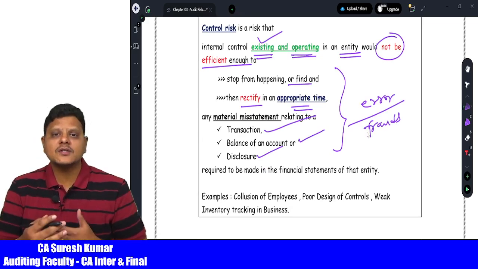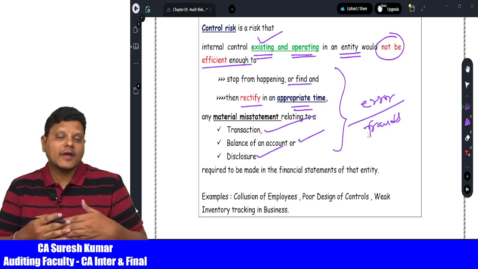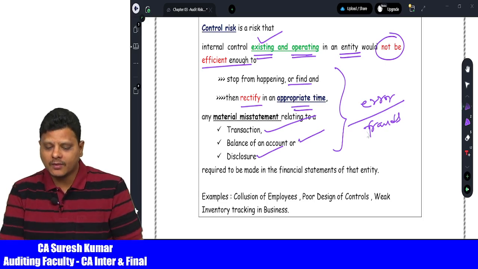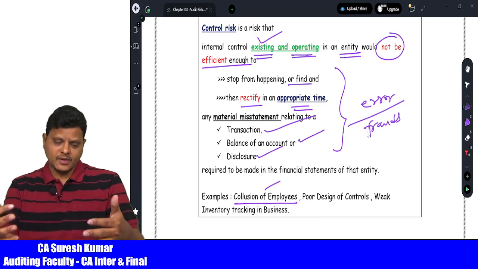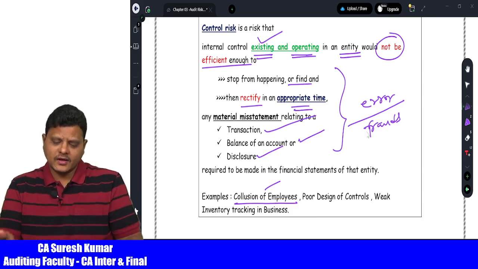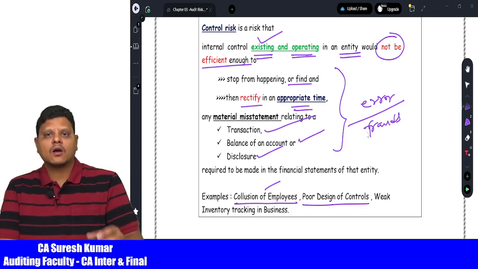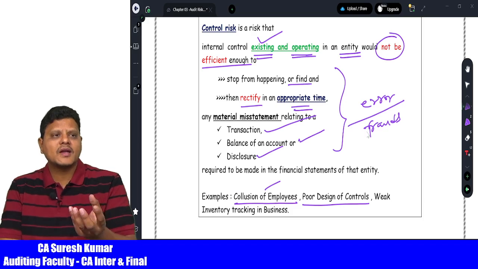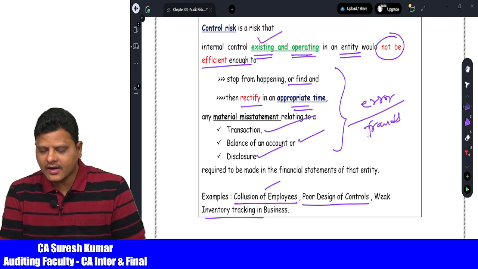Even though management introduces controls, it may not be possible for every employee to follow the control exactly. There may be a possibility of collusion of employees, two or more employees coming together to commit a mistake. Poor design of controls: the control exists, but it is not suitable for the organization. Weak inventory tracking in the business.